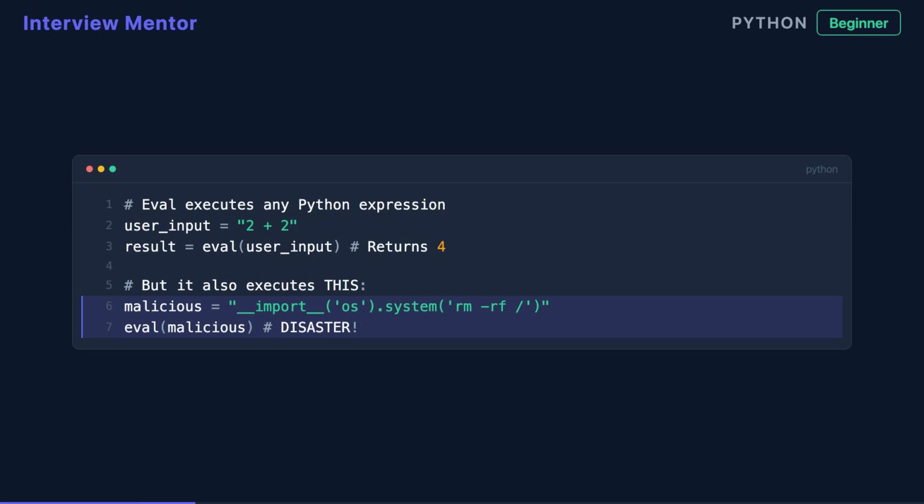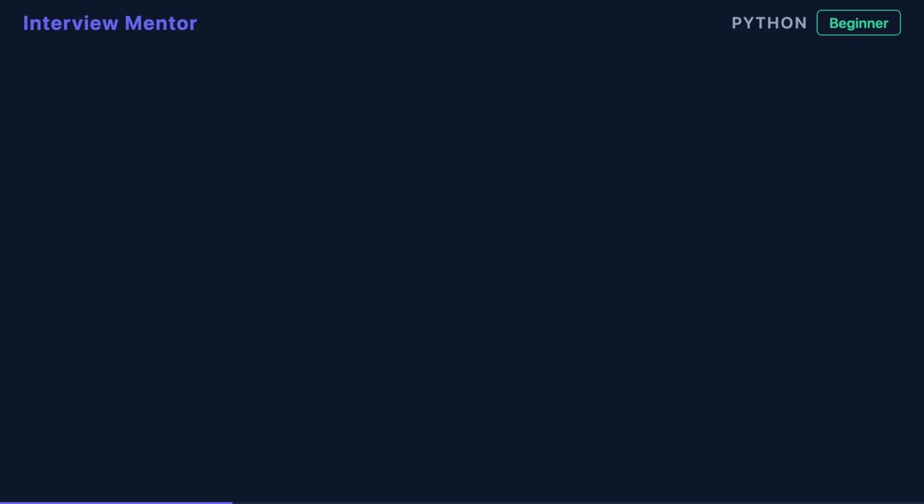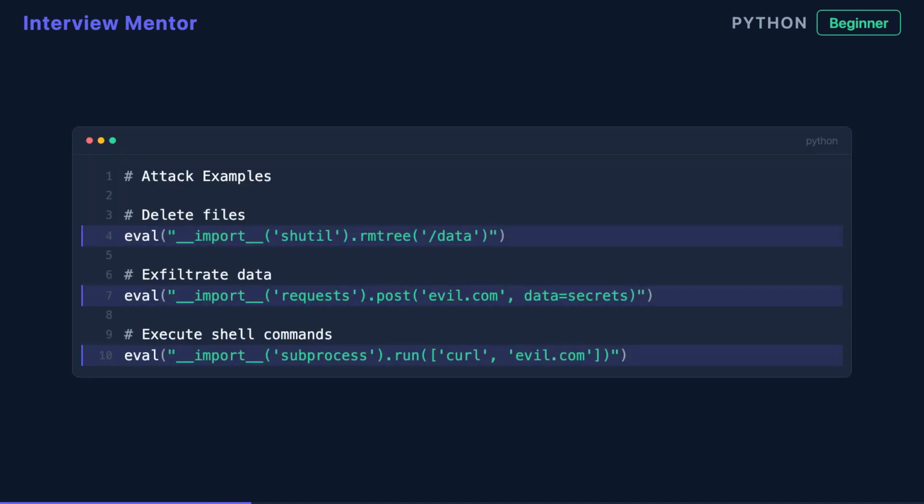If a user types 2 plus 2, eval returns 4. But what if they type something malicious? An attacker could run operating system commands to delete files, exfiltrate data to external servers, or import dangerous modules. For example, they could execute code that deletes all files in your directory or uses subprocess to run shell commands. These aren't theoretical risks. They're common attack vectors in real applications.